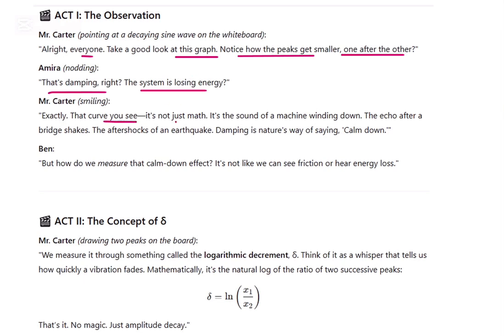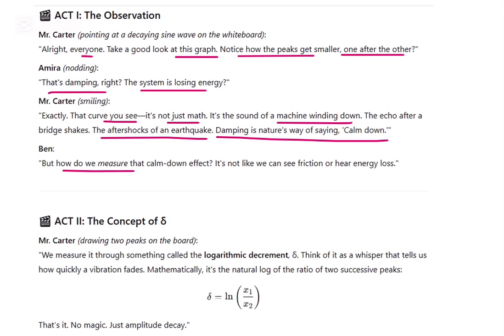The curve you see is not just math. It's the sound of a machine winding down, the echo after a bridge shakes, after the shocks of an earthquake. Damping is nature's way of telling things to calm down. Damping is the one thing that makes the vibrations die down, that makes things calm down.